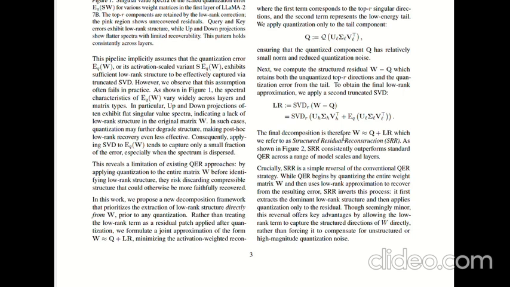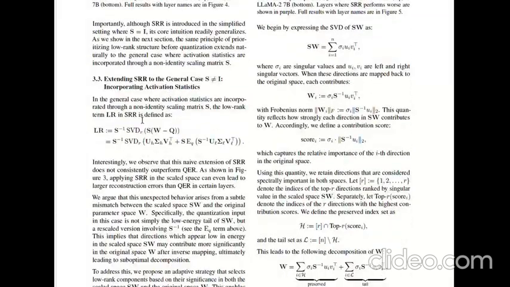Now if we come to section 3.3 on page 4, extending SSR to the general case, that is S not equals I. Real world LLMs have outliers. We need activation aware quantization where we scale weights by a sensitivity matrix S. If we naively apply the previous methods in the scaled space SW, it fails. Figure 3 shows SSR performing worse than the baseline, the purple regions that we saw on the previous page.